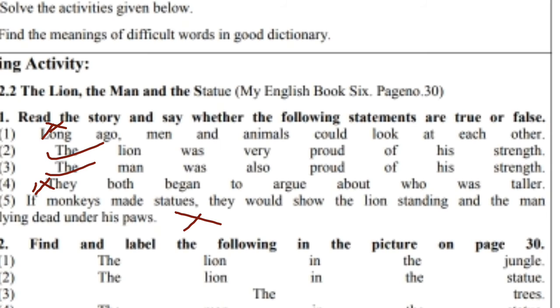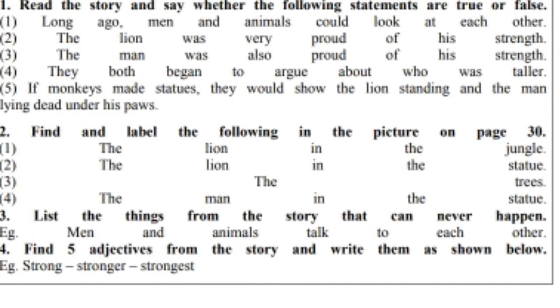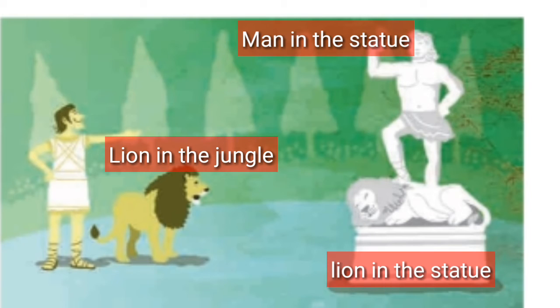Second question. Find and label the following in the picture on page number 30. Again we'll go to page number 30 and we will label what is given here. The lion in the jungle, the lion in the statue, the trees, the man in the statue. Okay, so we will label these. So here we have labeled the lion in the jungle, the man in the statue and the lion in the statue. So this was the activity, children. For that you have to observe the picture carefully and match the statements with the pictures.